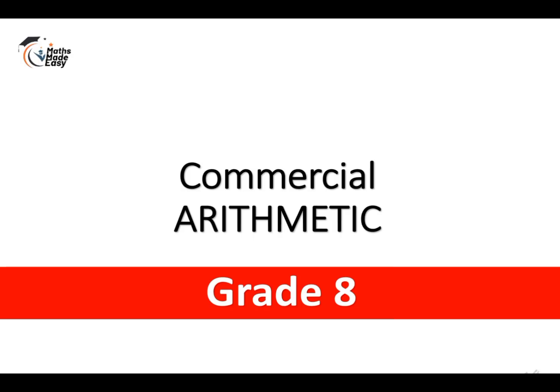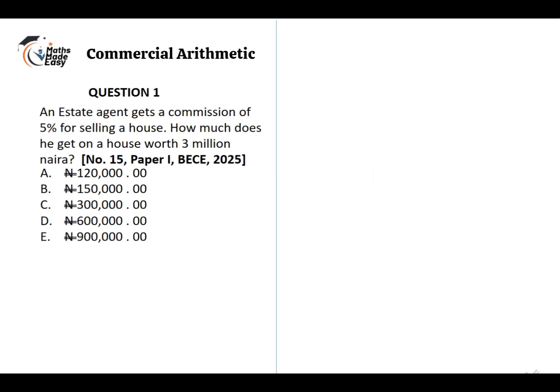In today's class, we'll be looking at commercial arithmetic. Now consider the question. An estate agent gets a commission of 5% for selling a house. How much does he get on a house worth 3 million naira? Now the first step in solving this question is to look for 5% of 3 million naira.